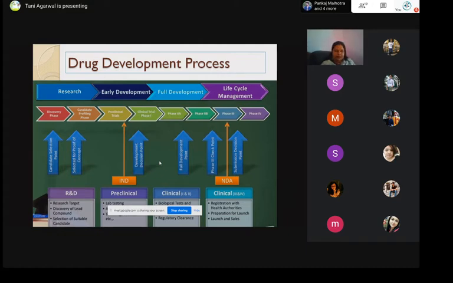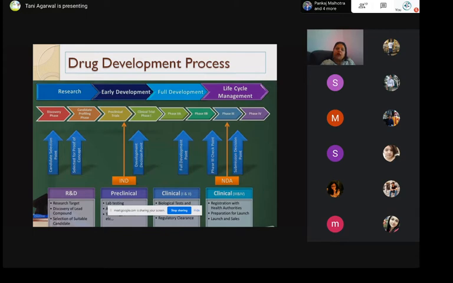So you first have to seek permission from the regulatory bodies of your country to begin clinical trials, because without having this IND approved, you cannot start the trial legally, and if found doing that, there can be serious consequences.